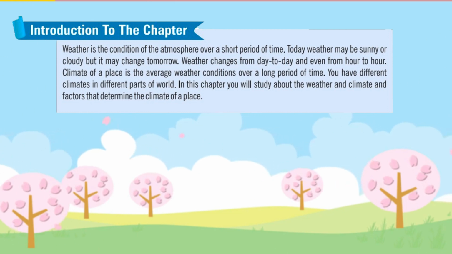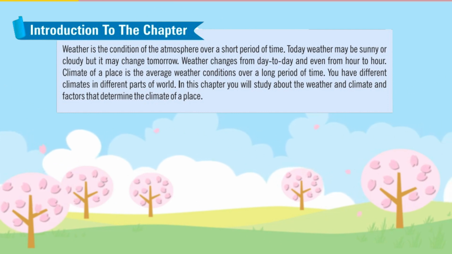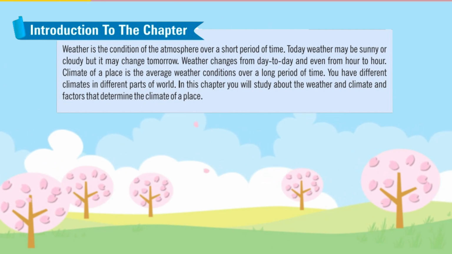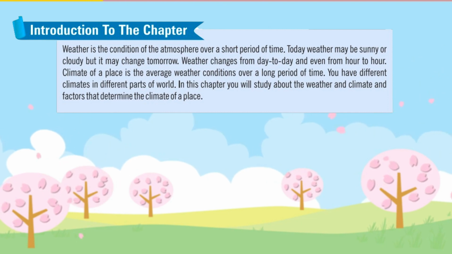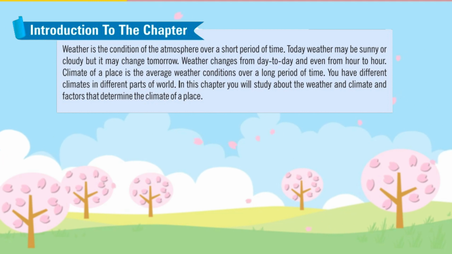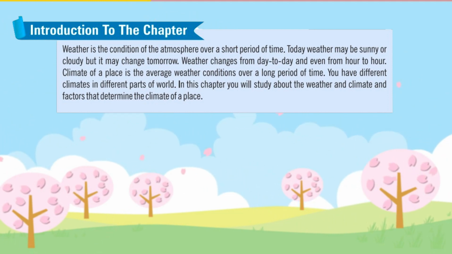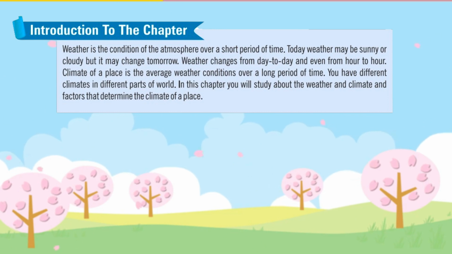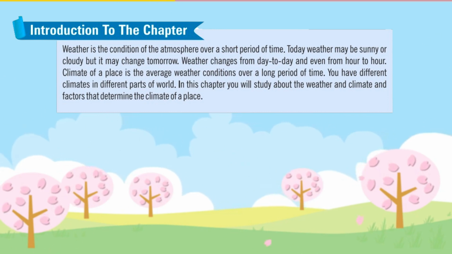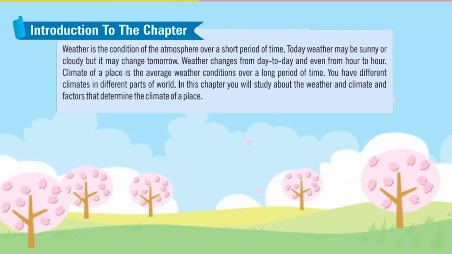Today weather may be sunny or cloudy, but it may change tomorrow. Weather changes from day to day and even from hour to hour. Climate of a place is the average weather conditions over a long period of time. You have different climates in different parts of the world. In this chapter you will study about the weather and climate and factors that determine the climate of a place.